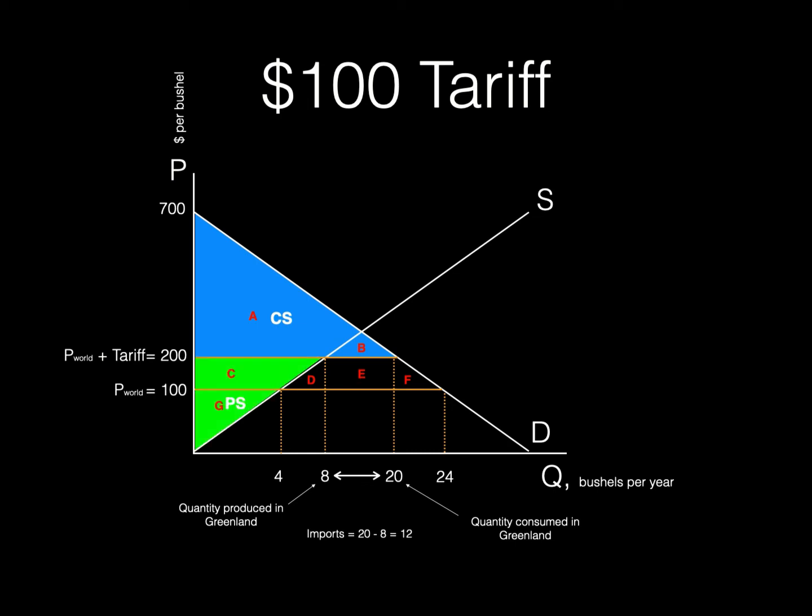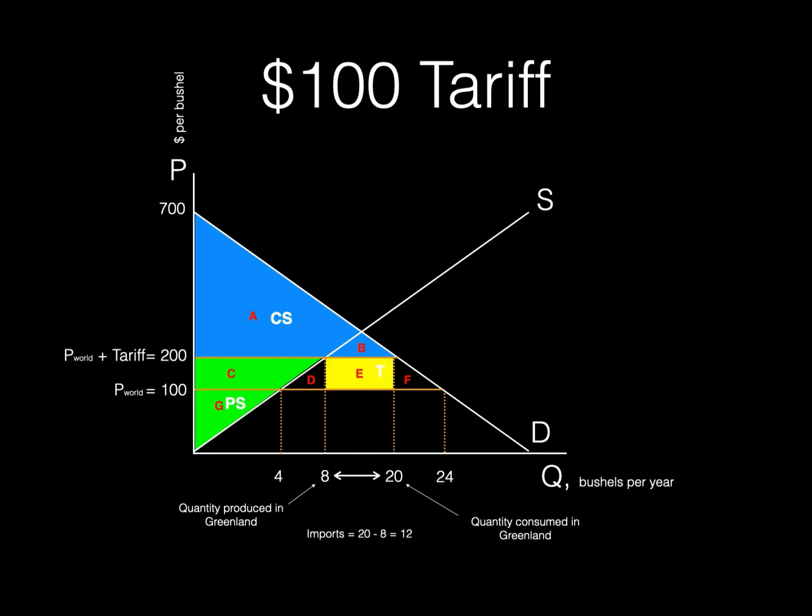Producer surplus is the area below the market price and above the supply curve and is represented here by the green triangle. Notice that area C used to be part of consumer surplus and is now part of producer surplus. So when a tariff is imposed, area C is transferred from consumers to producers.